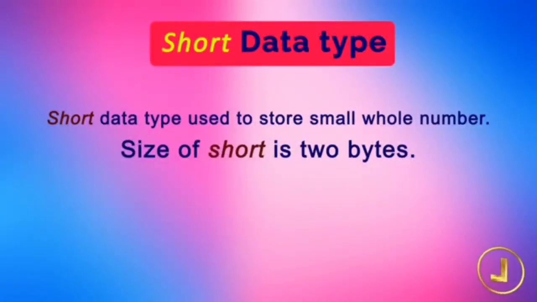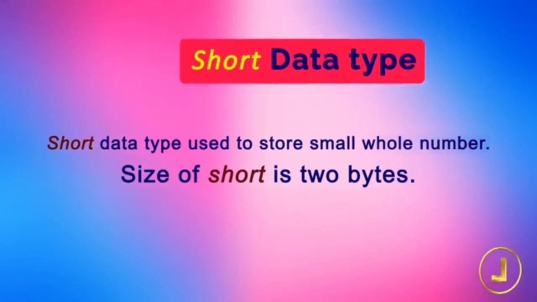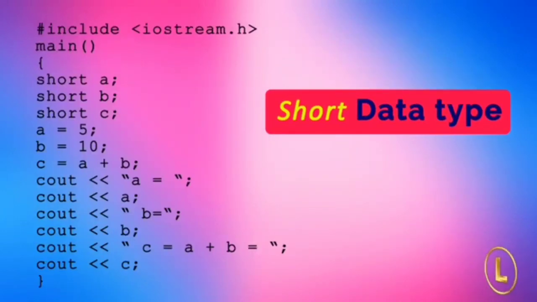We have discussed earlier that the int data type occupies 4 bytes in memory. So if we have to store a small integer, like 2, 15 or 20, 4 bytes would be used. The C or C++ language provides another data type for storing small whole numbers, which is called short. The size of short is 2 bytes. We can write the previous sample program by using short instead of int.